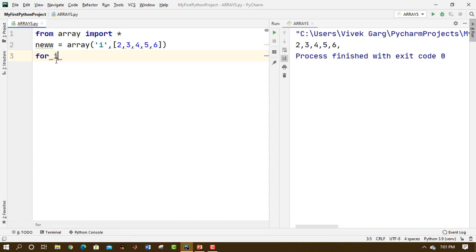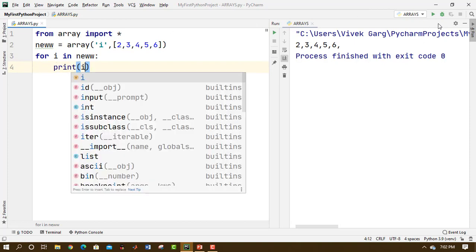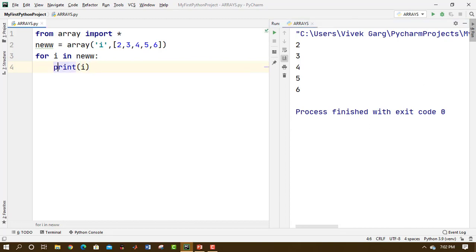For i in, directly mention the name of the array here and simply print i. Then what is going to happen here? Let's check. Yes, you can iterate through the array using the range and length function, and even without that. And believe me, it is pretty simple to directly do it like this.